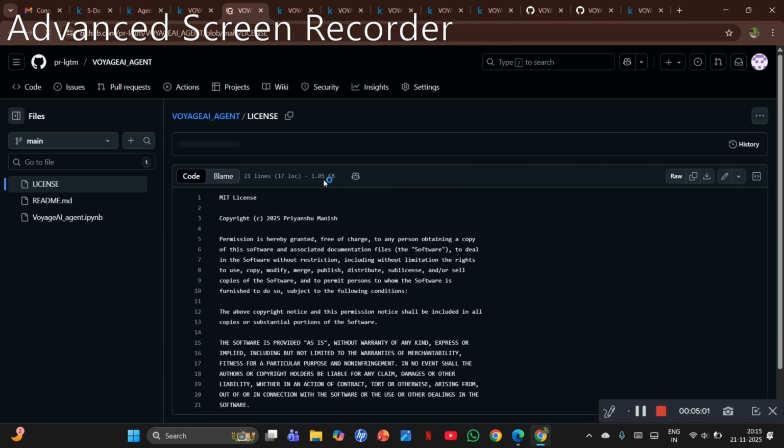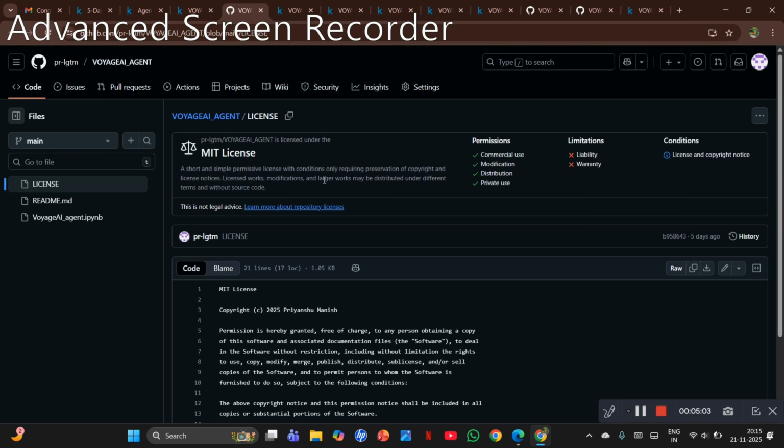So basically this MIT license is a short and simple permissive license with conditions only requiring preservation of copyright and license notices. Licensed works, modifications, and larger works may be distributed under different terms and without source code. So basically, the MIT license in my eyes is the most preferable and the most budget-friendly license.